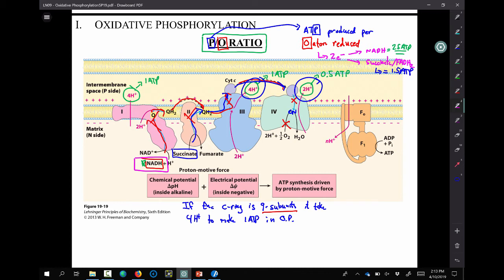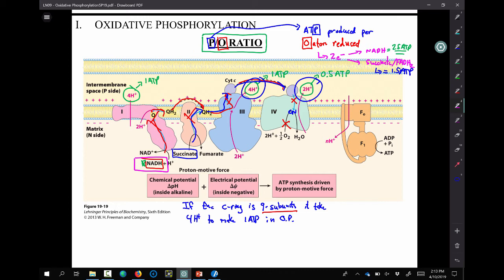Now, you could find a number of other toxins that do indeed inhibit this process at some point along the way. Most of them will lead to very similar symptoms. There are complex 3 inhibitors, and there are complex 1 inhibitors that have been noted. Again, NADH levels will rise in those cases.